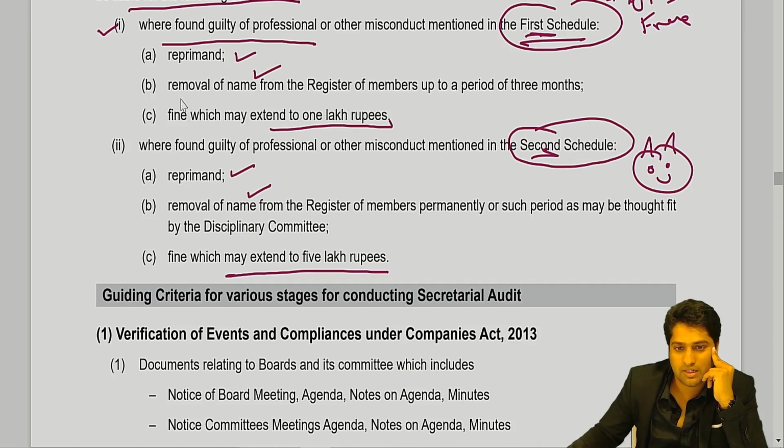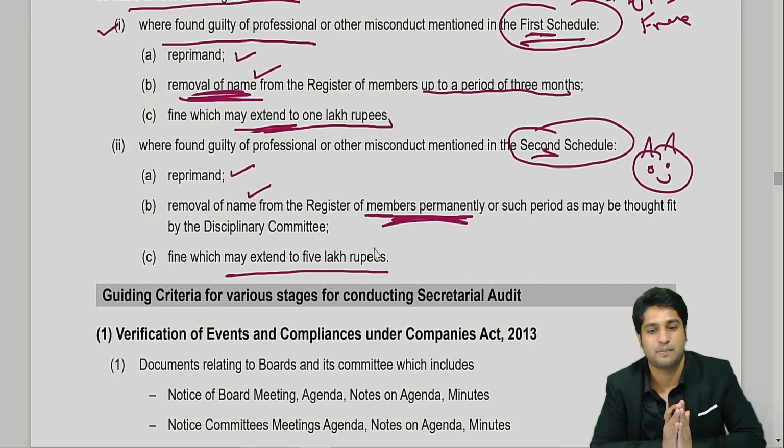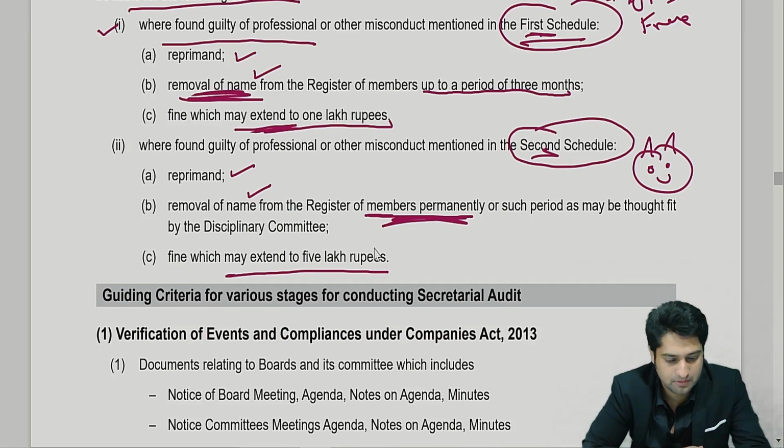Here your name is removed for how much time? 3 months. Whereas here, your name is removed permanently. And here the fine is also a little more. Here it's 1 lakh, here it's 5 lakhs. Am I clear till here? Yes, sir. Simple.